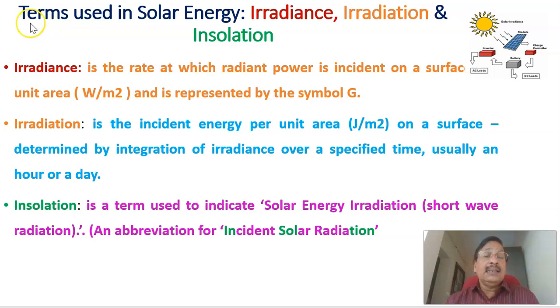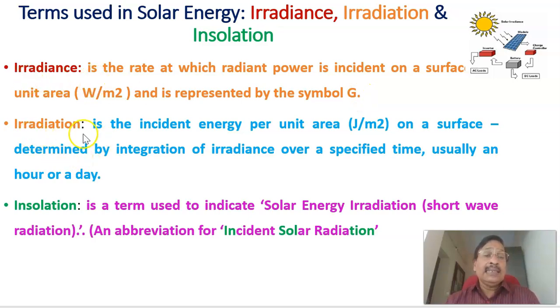Let us see the different terms used in solar energy. That's irradiance, irradiation, and insolation. Three terms: irradiance, irradiation, and insolation. Irradiance is the rate at which the radiant power is incident on the surface per unit area, that is equal to that much watts per meter square. The unit is watts per meter square, and it is expressed by the simple capital G. Therefore, this is the irradiance.